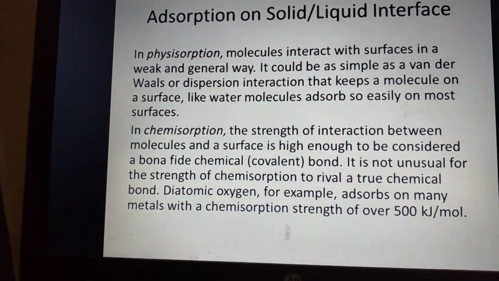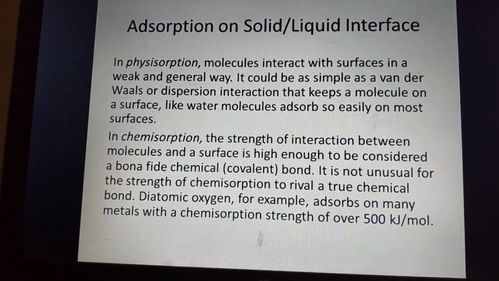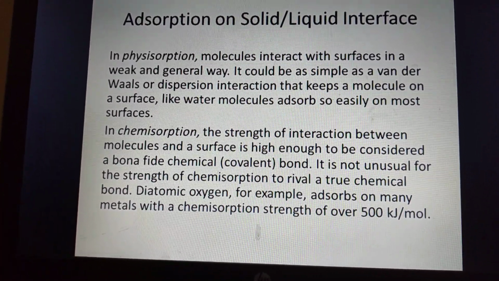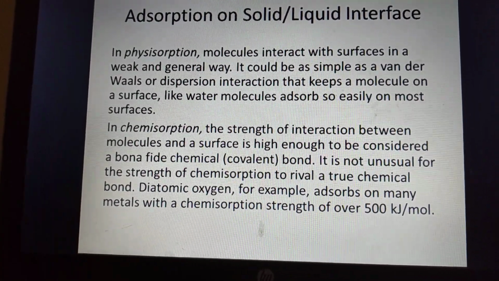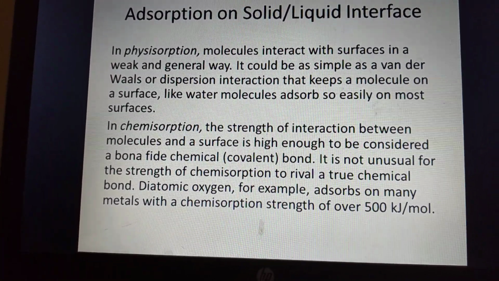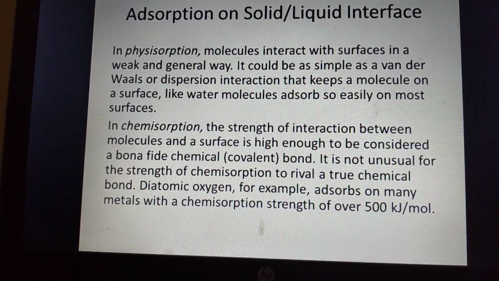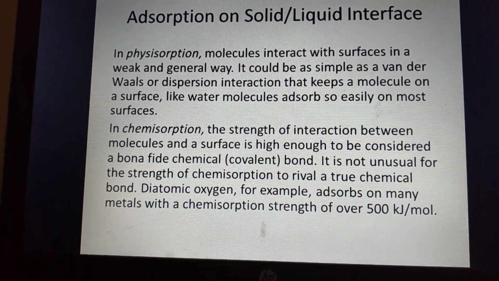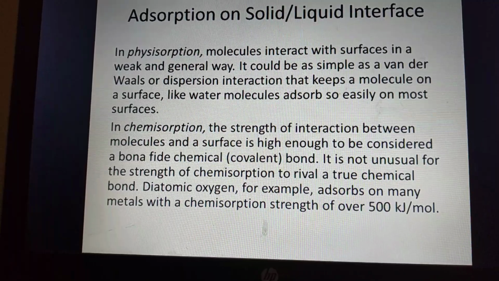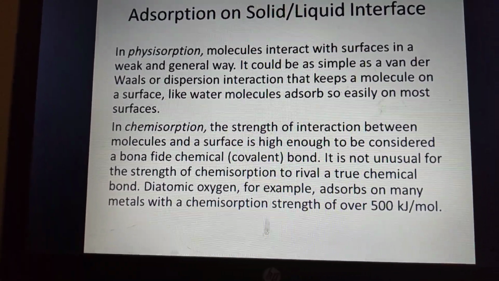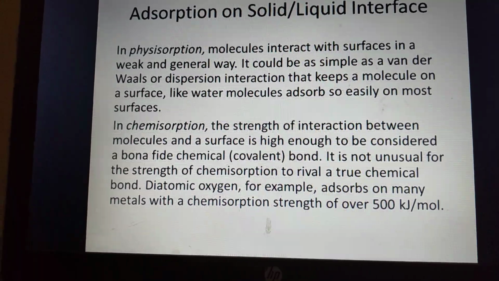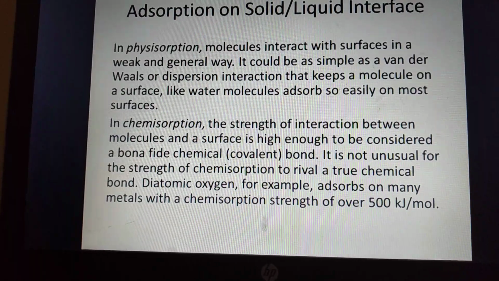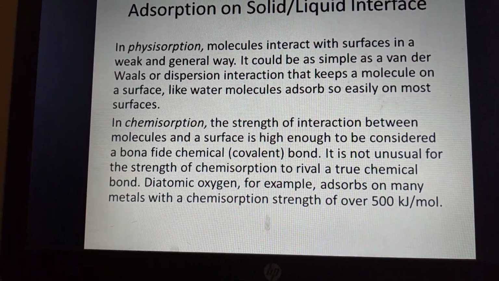So what is the effect of the solid-liquid interface? There are two effects. One is physisorption, the other is chemisorption. If the molecule interacts with the surface physically in a weak and external way, we get simple van der Waals forces or dispersion force interactions that keep the molecules on the surface. Water molecules, for example, adsorb easily on most surfaces in an exothermic process. In chemisorption, the strength of interaction between the molecule and the surface becomes high enough to be considered a bona fide chemical bond or covalent bond.